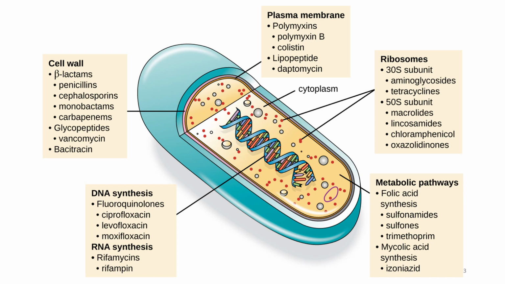We also have other drugs that target certain metabolic pathways. For example, the most famous metabolic pathway is folic acid synthesis, which is targeted by a class of drugs called sulfa drugs, for example sulfonamides and sulfones. We also have drugs that target DNA synthesis and RNA synthesis, like fluoroquinolones that target DNA synthesis and rifamycins that target RNA synthesis.